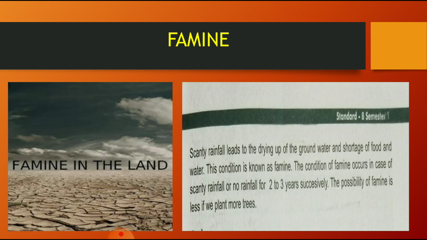But if we plant more trees, if the plantation of trees is more, we can avoid the natural disaster of famine. Basically, as we all know, more trees bring rain, and so the famine will not occur.